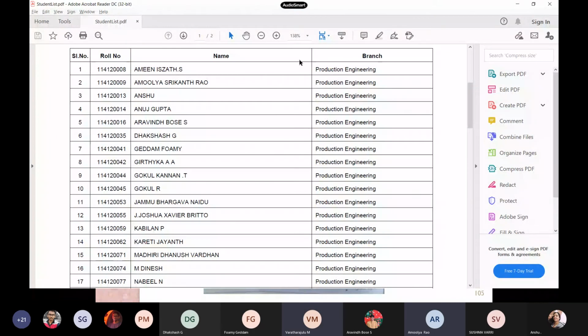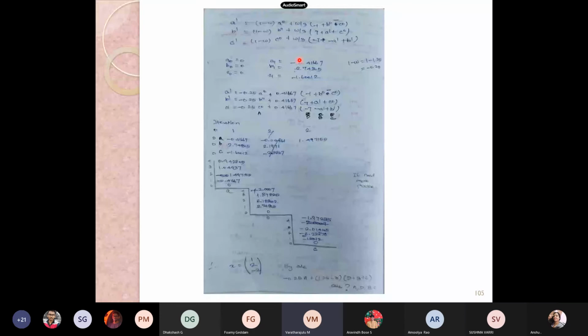Anshu, you calculate the fourth iteration results. Sir, sorry, but I have an 82 MS calculator, not 99. It doesn't even have a CALC option. You check whether it has the CALC option.